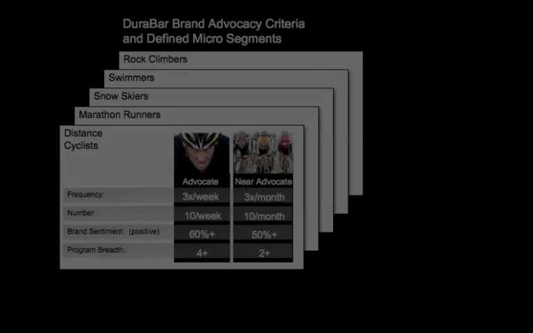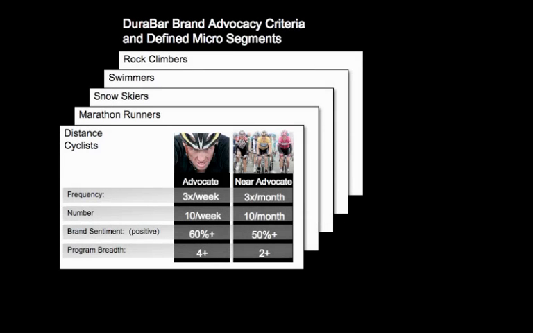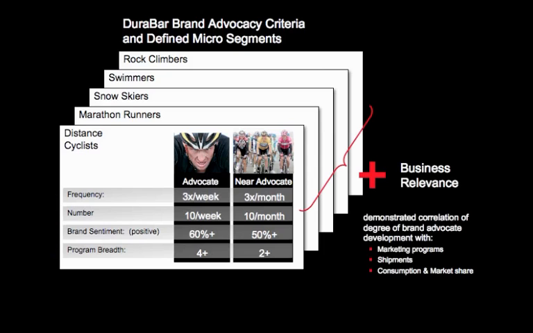Using SPSS regression analysis and auto-segmentation, 5 microsegments, which account for 40% of total business, have been identified as key to DuraBar's desired business results. Criteria have been established to rate community members based on their social engagement and business relevance. For business relevance, Mary focuses on demonstrated advocate impact on marketing programs, shipments, and consumption and market share.